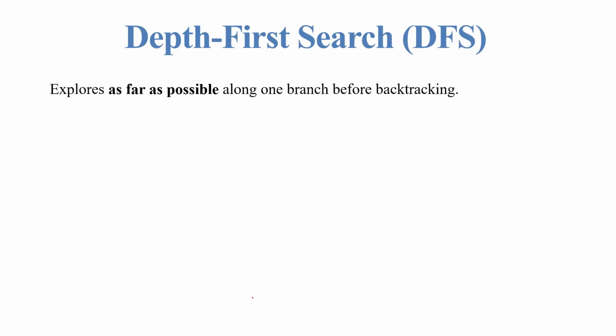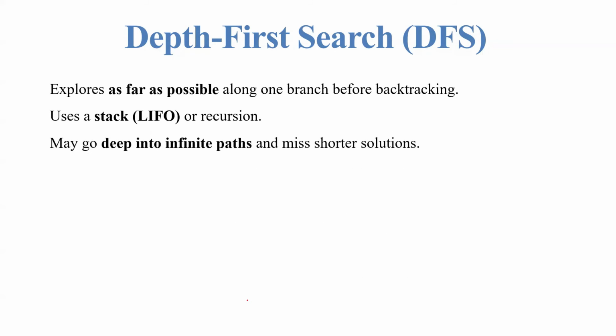Next one is depth first search. In short, it is called DFS. It explores as far as possible along one branch before backtracking. It uses a stack or recursion, and may go deep into infinite paths and miss a shorter solution. Example: if we start from A, it will go to A1, and from A1 to A2, there is a dead end, and next it backtracks and comes to B.